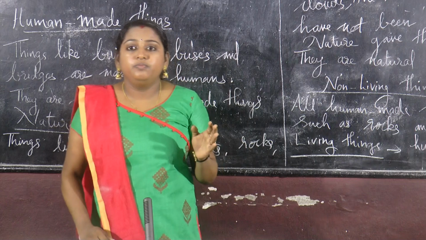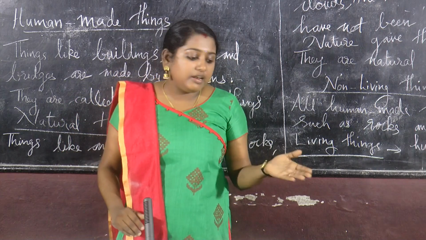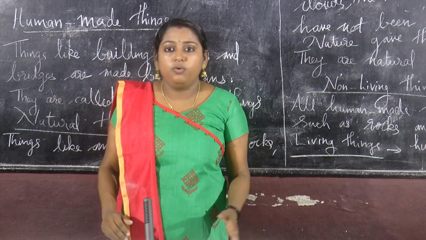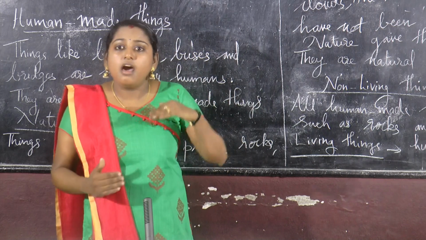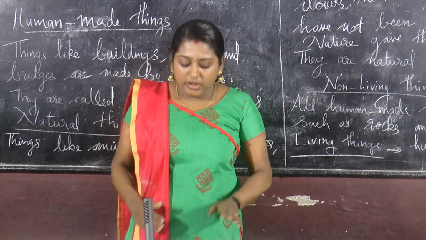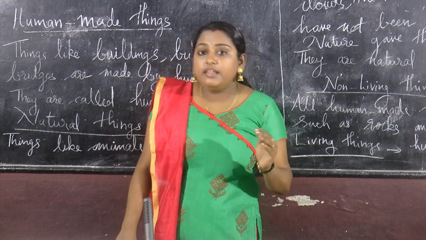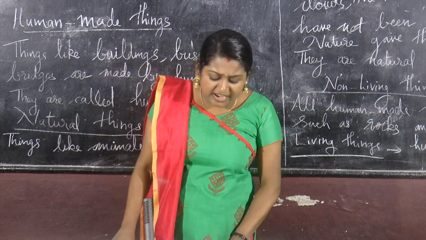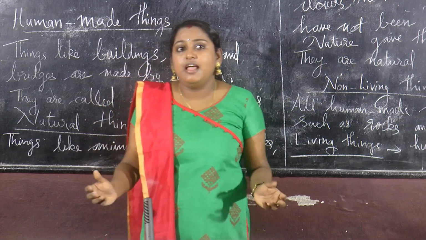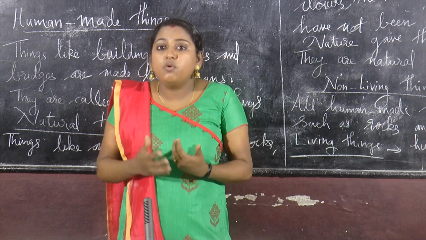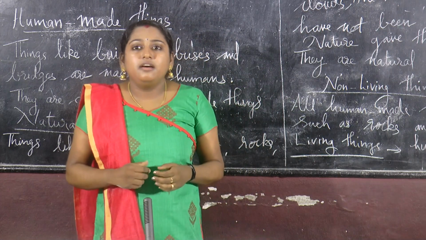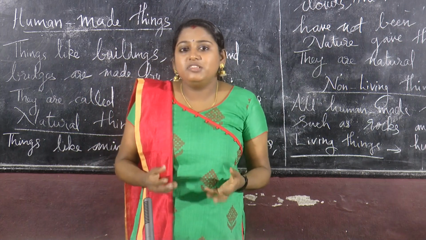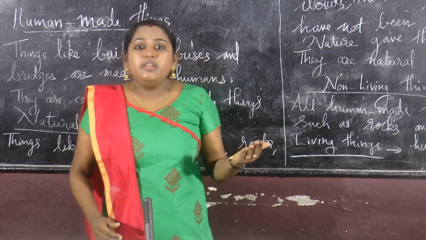Next one, living things grow. Non-living things like dust and benches cannot grow, but living things like us are growing. Day by day we are growing. So this is another characteristic of living things. Next one, living things feel. They can feel the cold, the pain, all emotions, and non-living things cannot.